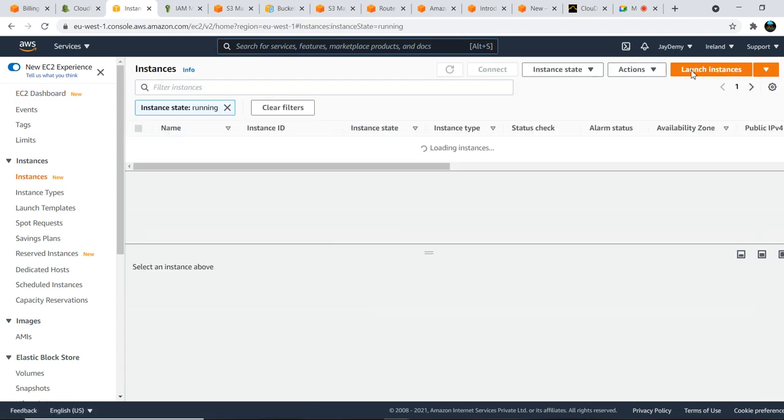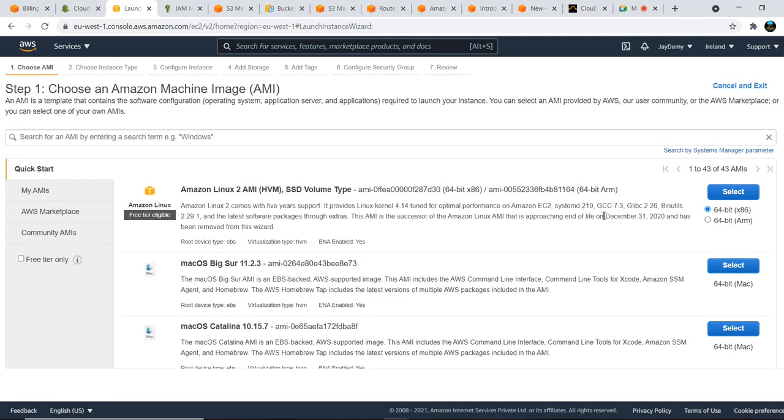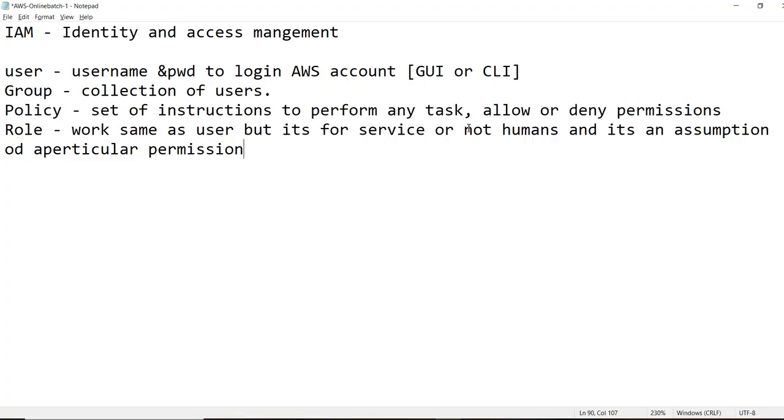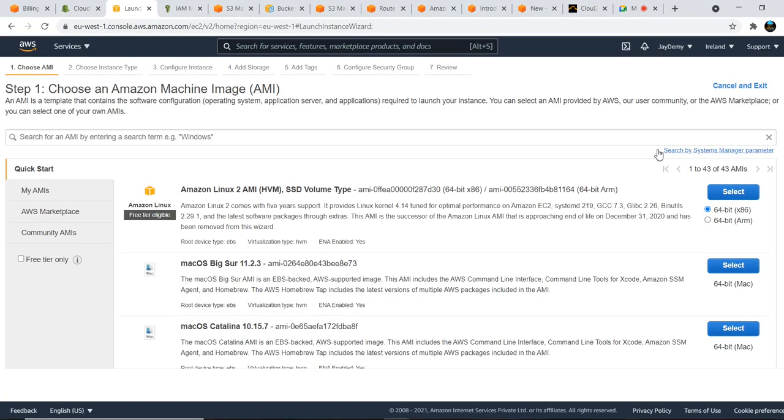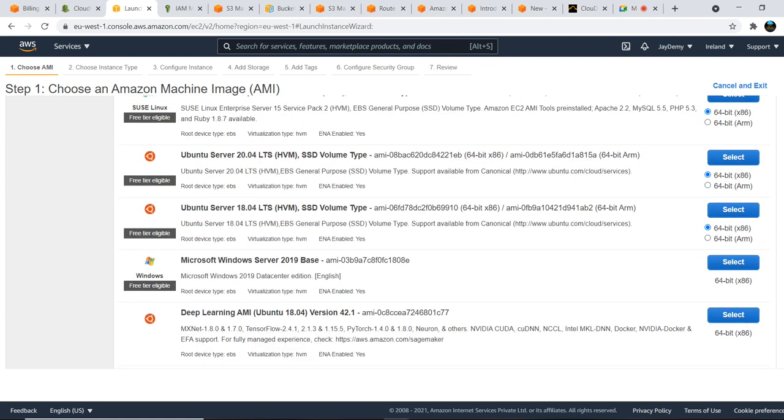Let us take an Ubuntu-based instance today, because we generally take the Amazon Linux AMI. If you take that one, the CLI, command line interface, comes by default with that AMI. So we will learn how to install the CLI on Ubuntu servers too.